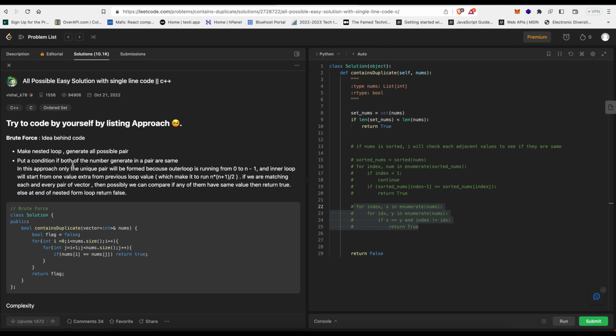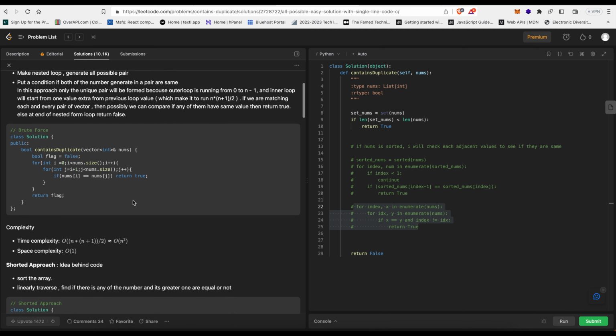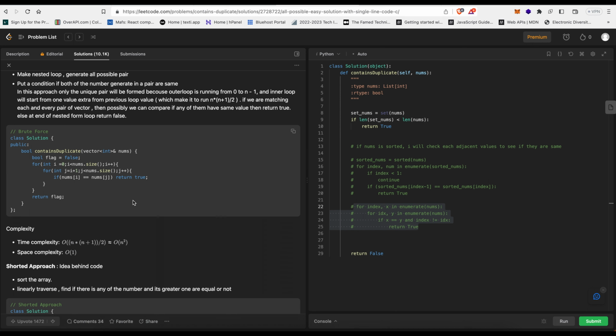Put a condition if both of the numbers generated in a pair are the same. Wait, what's this guy talking about? I'm just going to read the code, just like the way we skip Stack Overflow stuff to go and look at the code. The outer loop is running from 0 to n minus 1, and the inner loop will start from one value after the previous loop, running n times n plus 1 divided by 2.